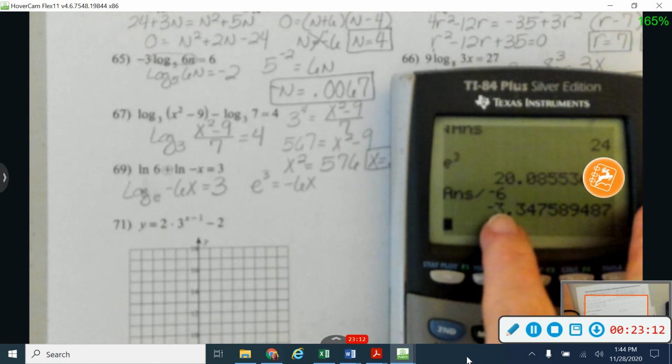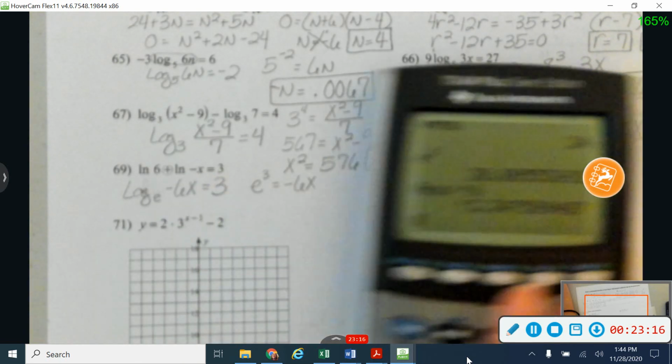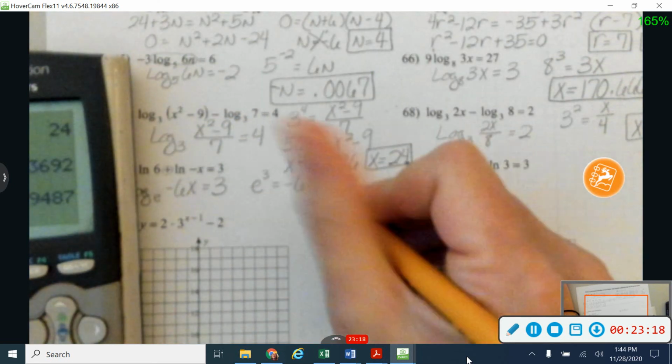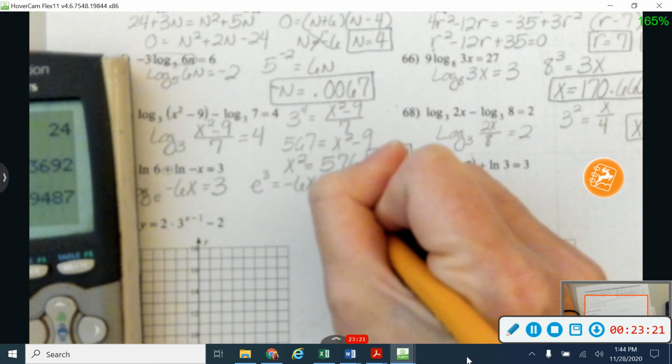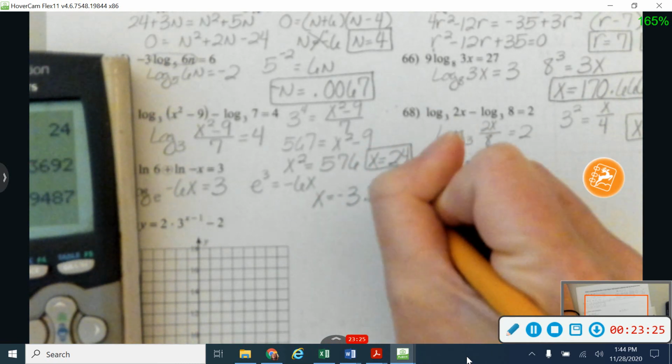All right, that does give me a negative right there, but notice if I plug in right there, the negative times the negative would give me back the positive that I'm taking a logarithm of, so I'm okay. So x is going to be negative 3.3476.